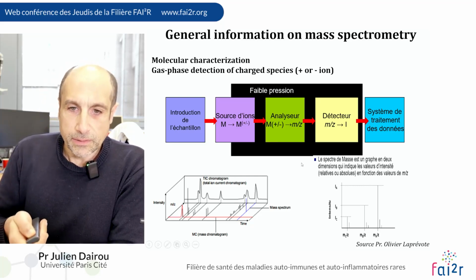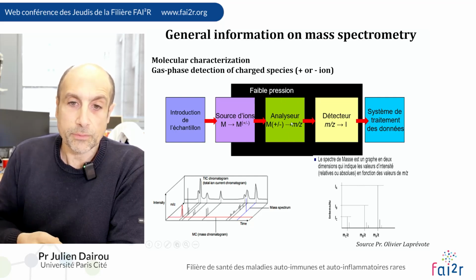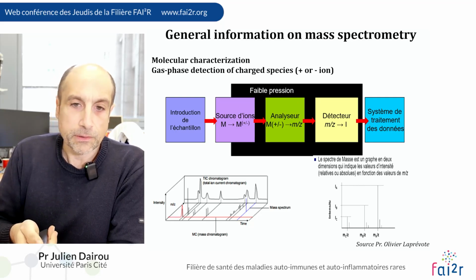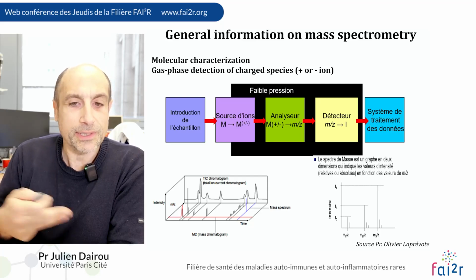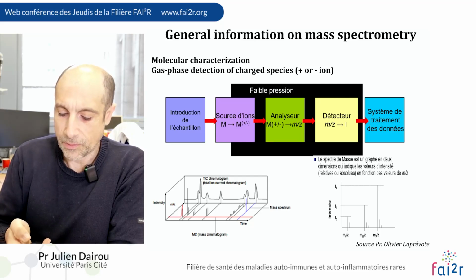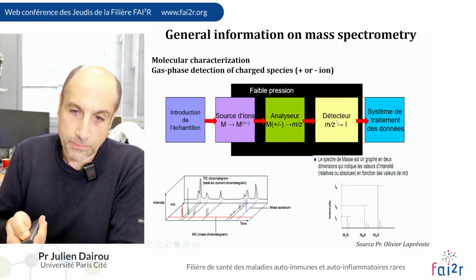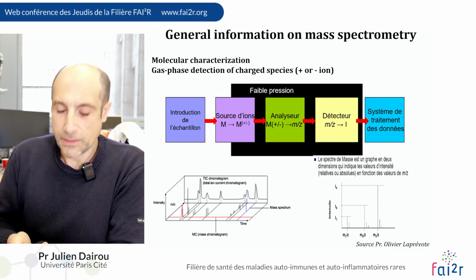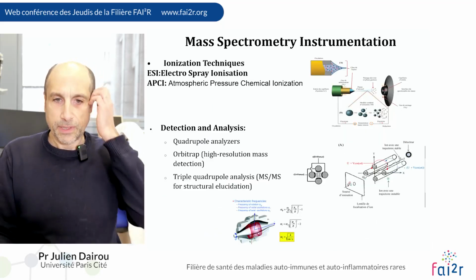The second part of your detector is the analyzer. You have three kinds of analyzer: quadrupole analyzer, Orbitrap, or time of flight analyzer. And the third part is a detector that converts the ion signal into an electric signal. And you have, of course, a computer to integrate.